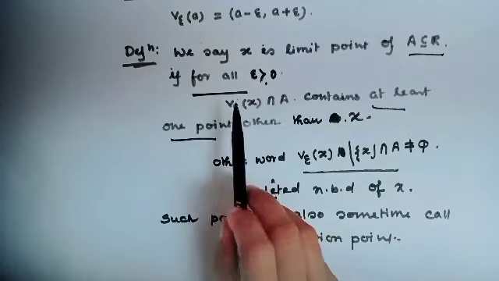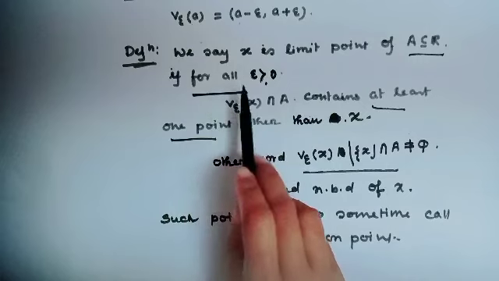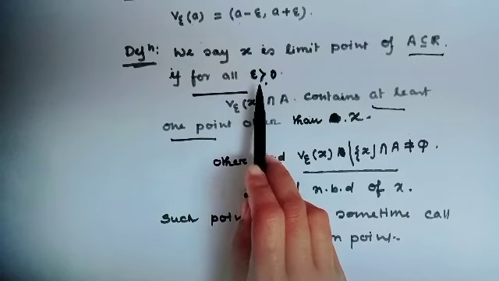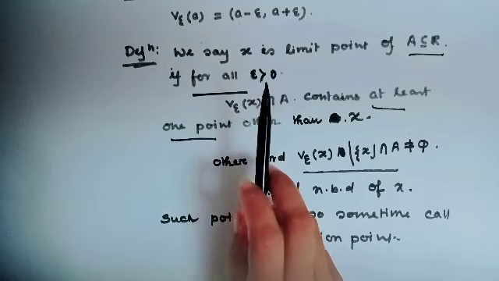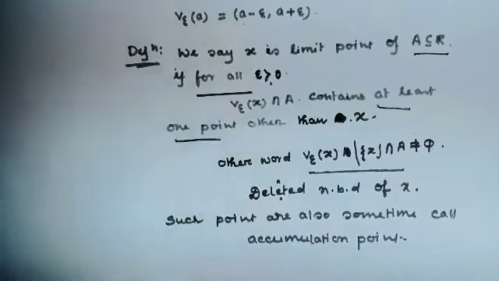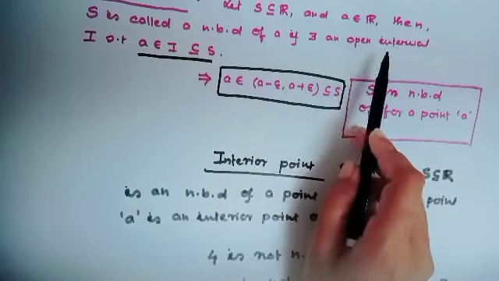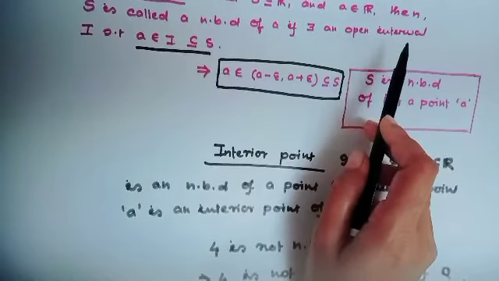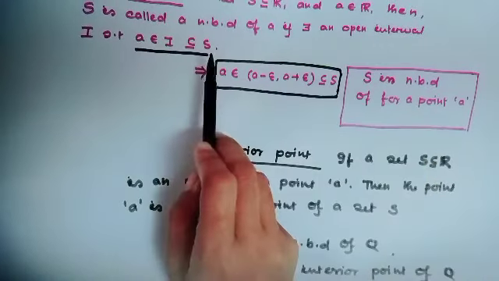In a limit point, the very important thing here is for all epsilon greater than 0. But for an interior point, there exists an open interval, not for all, if there exists one open interval which satisfies this relation, then this is called an interior point.